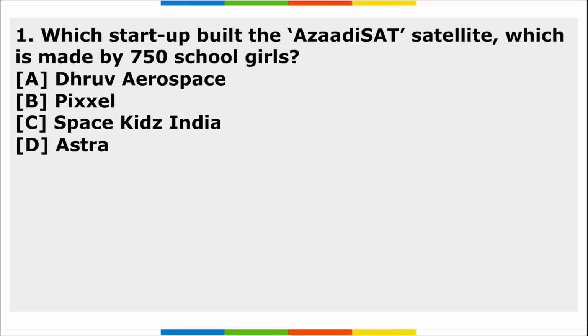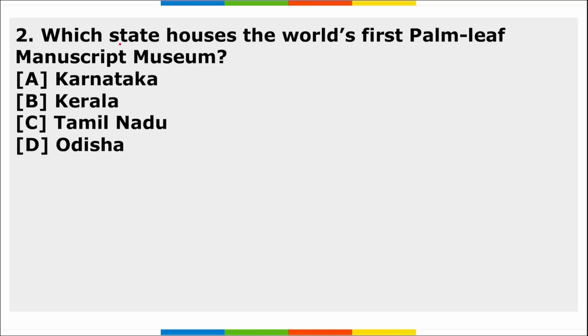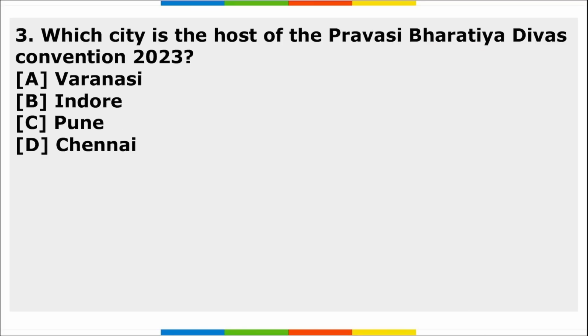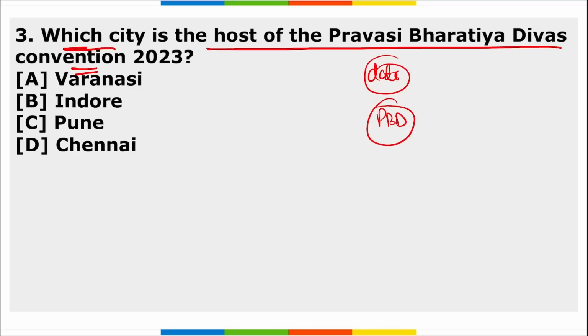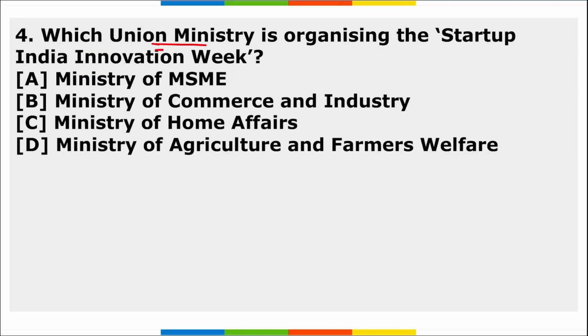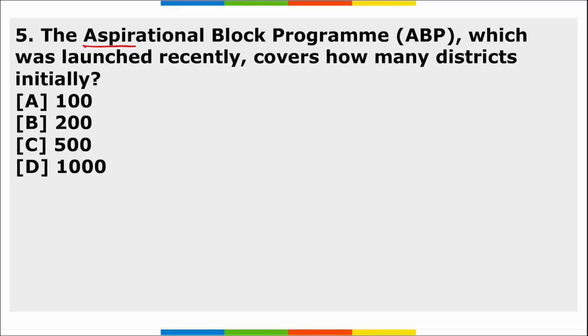Now it's time for our homework question. The first question is, which startup built the Azadi Set satellite? Next, which state houses the world's first palm leaf manuscript museum? Third, which city is the host of the Pravasi Bharatiya Divas Convention 2023 and on which date do we observe Pravasi Bharatiya Divas? Next, which union ministry is organizing the Startup India Innovation Week? And the fifth is the aspirational block program, which was launched recently, covers how many districts initially?